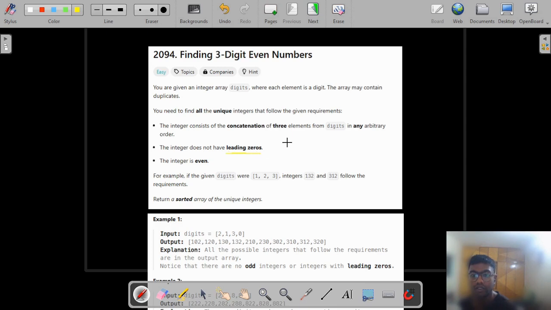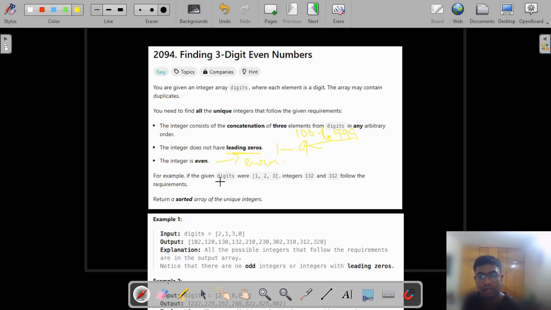Leading zeros is nothing but that at the start we should not have any zeros. That means we should be starting from 1 to 9. And the integer should be even. So these are the 3 points given here.